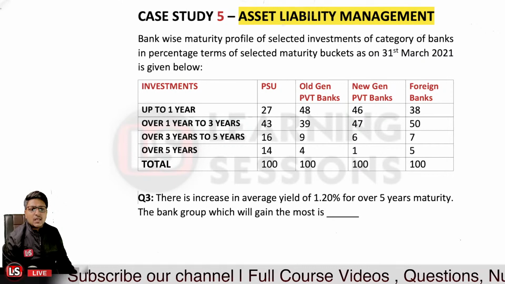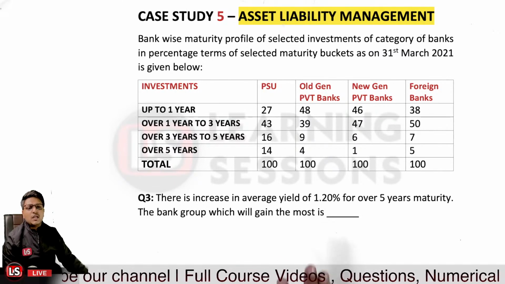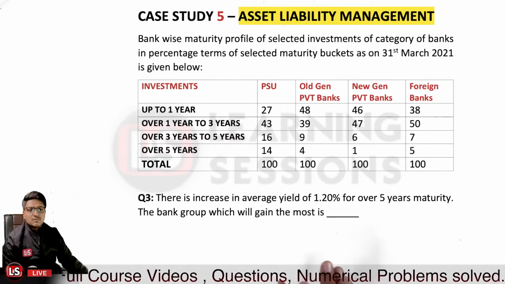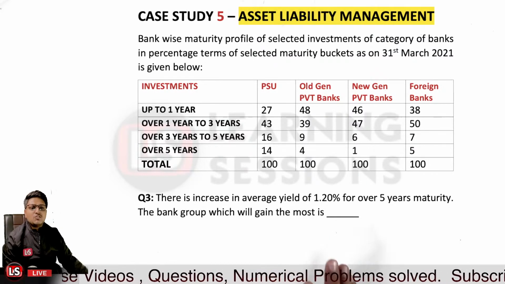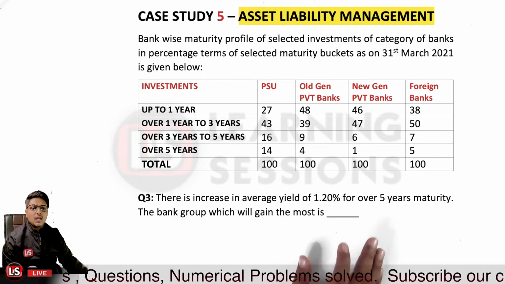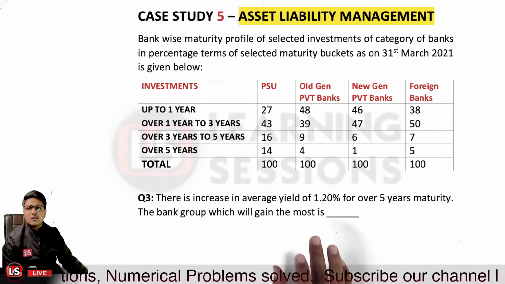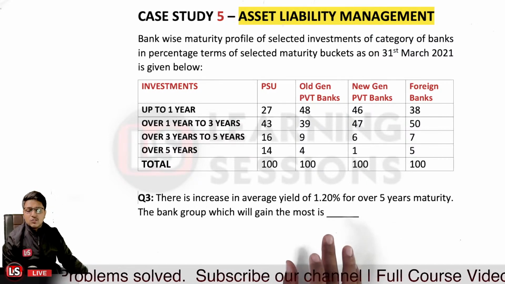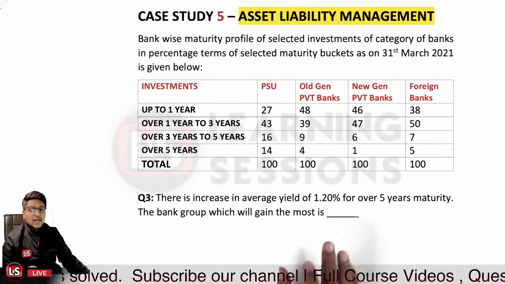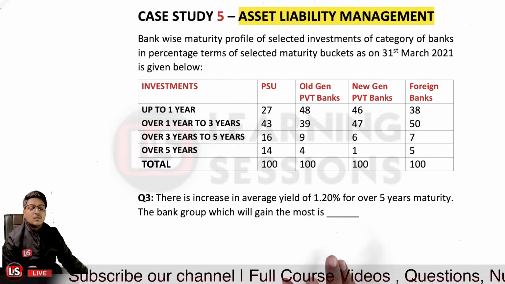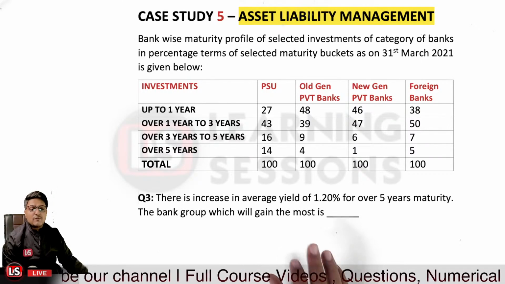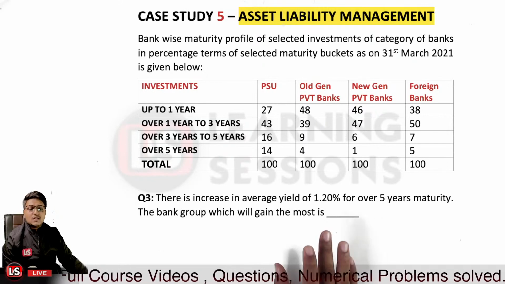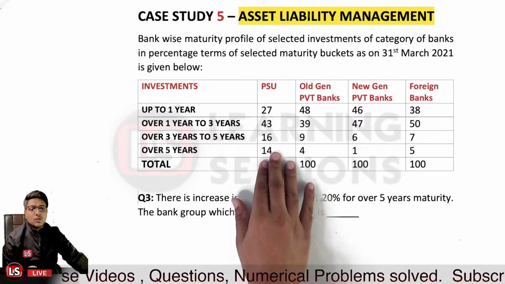Related to question number 3, we have an increase in average yield of 1.2% for over 5 years maturity. If there is an increase in average yield, which bank will be gaining the most? Definitely the bank which is maintaining the highest investments in that particular time horizon will have the most benefit. That will be the most benefited out of this scenario where there is an increase in yield.